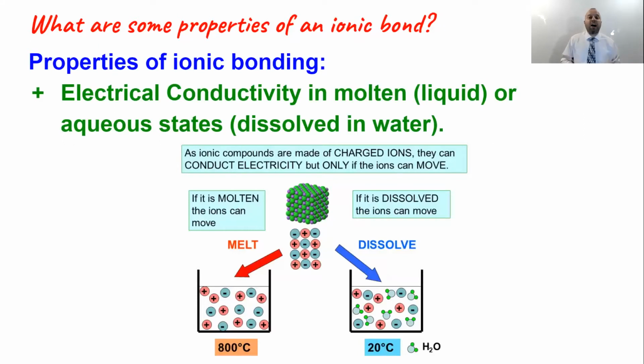Another property of ionic bonding is electrical conductivity. So you'll notice from the diagram below that ionic compounds conduct electricity in one of two phases. The first is molten, which is a fancy way of saying melted. This is actually more difficult to achieve than you might think. Most ionic compounds have really strong bonds and therefore very high melting points. So even though allowing for electrical conductivity in the molten phase is possible, it's not very likely in most circumstances.